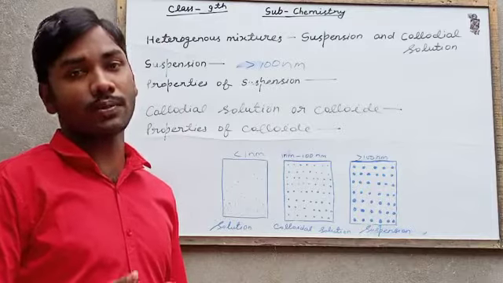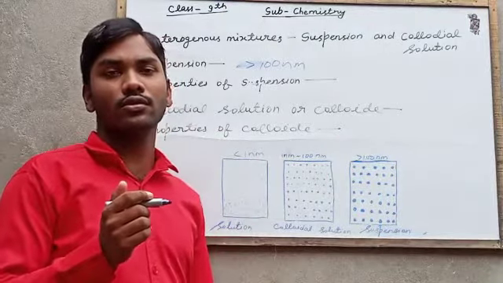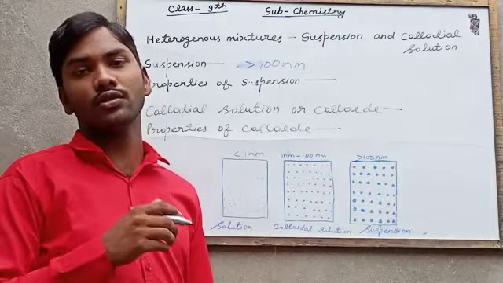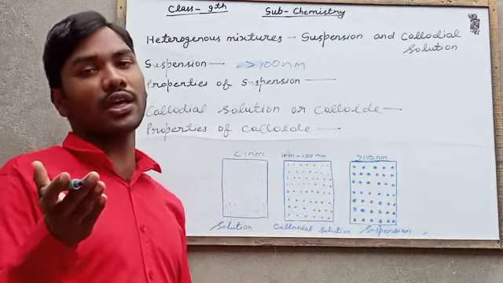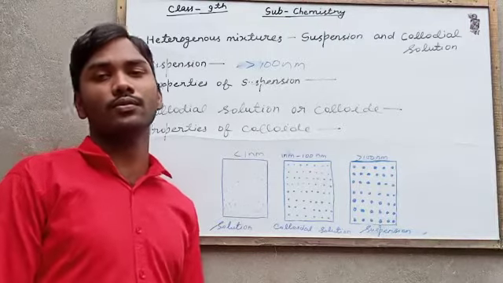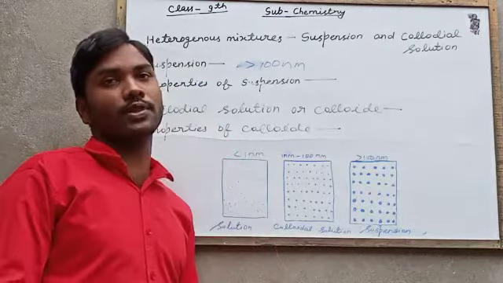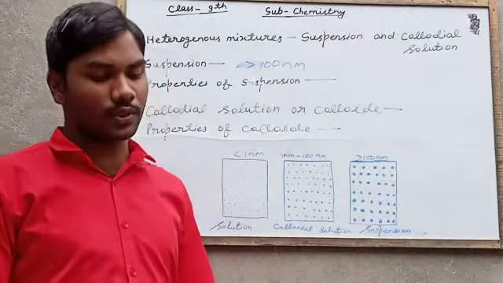Examples of suspensions are muddy river water, chalk powder, and milk of magnesia. These are examples of suspension. After that, properties of suspension. What are the properties of suspension?